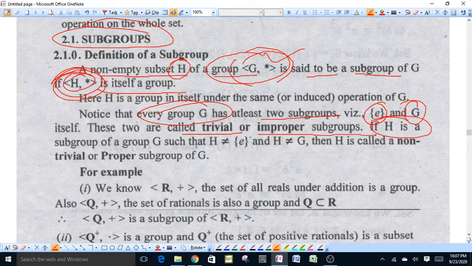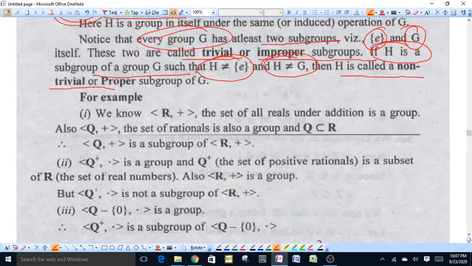If H is a subgroup of G such that H is not equal to the set only containing the identity element and H is not equal to G, then H is called a non-trivial or proper subgroup of G.